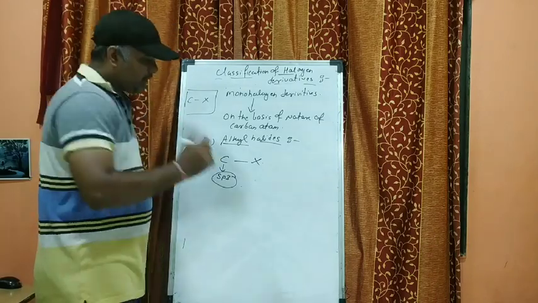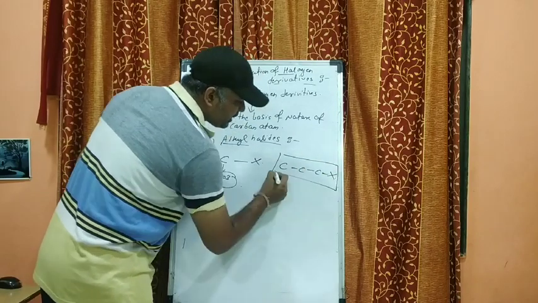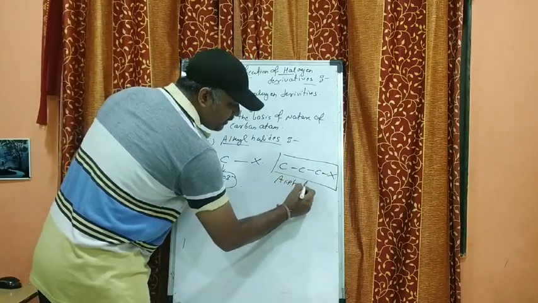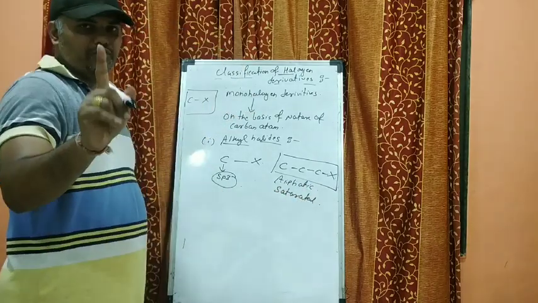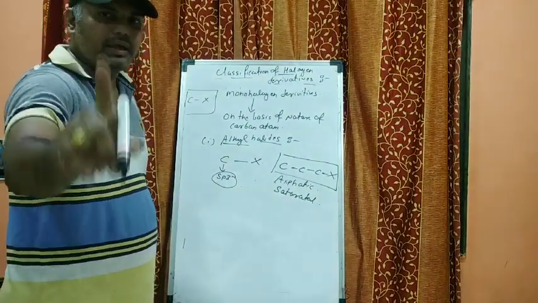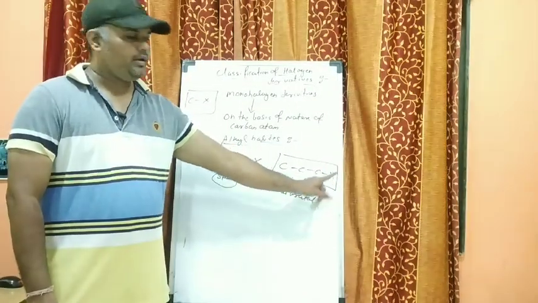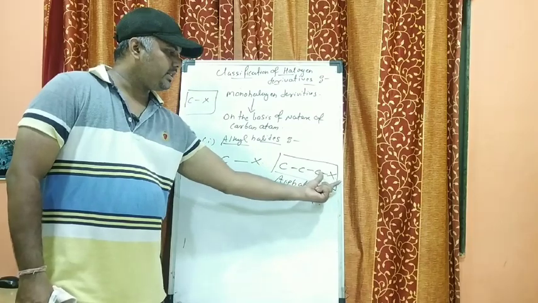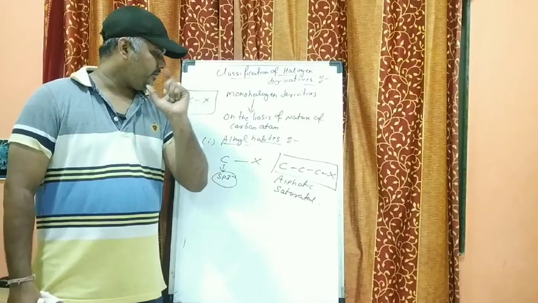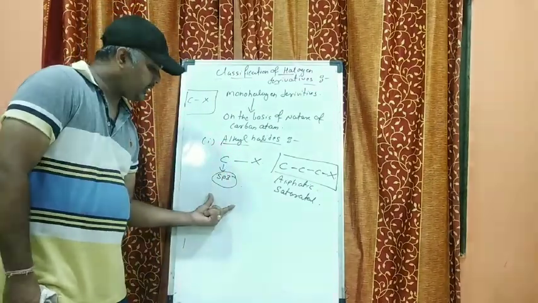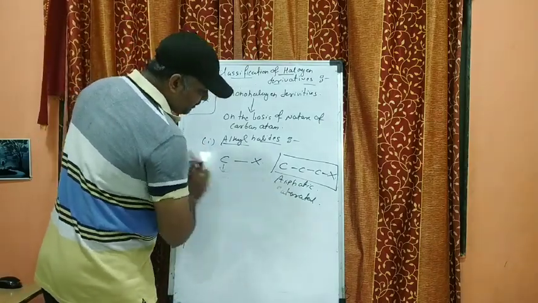But here the carbon chain is aliphatic and saturated. This is very, very important. Saturated means it contains carbon-carbon single bonds and then the halogen atom is placed. Whenever there are carbon-carbon single bonds and a halogen atom is placed, it is said to be an alkyl halide. I hope that you are understanding it. And the nature of the carbon atom is sp3 hybridization. Okay, now I will give you examples of alkyl halides.